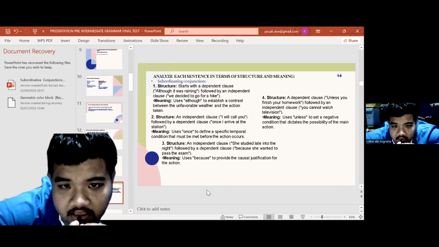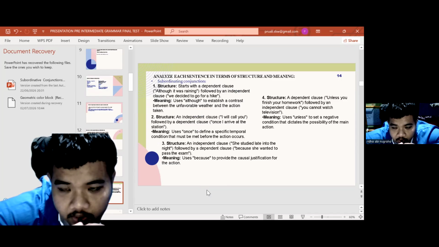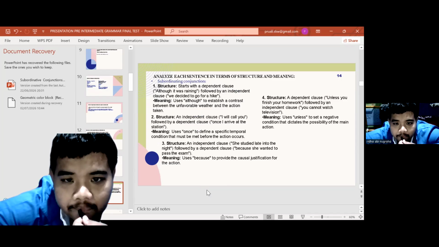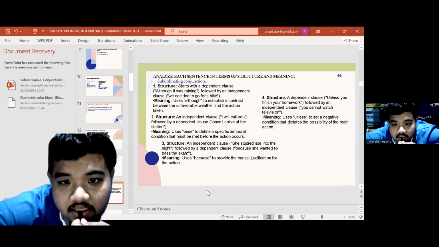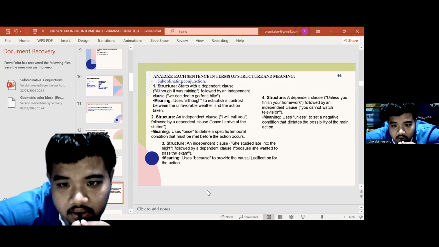The sentence analysis: structure and meaning. Structure: it starts with a dependent clause, although it was raining, followed by an independent clause, we decided to go for a hike. Meaning: it uses although to establish a contrast between the unfavorable weather and the action taken.